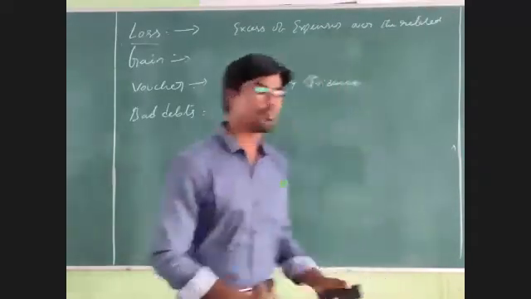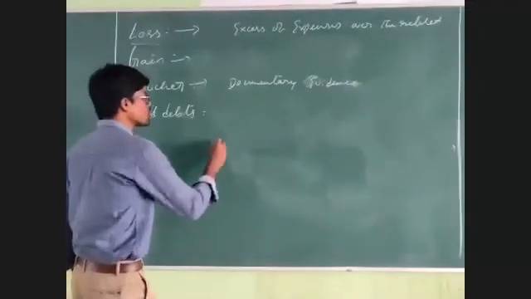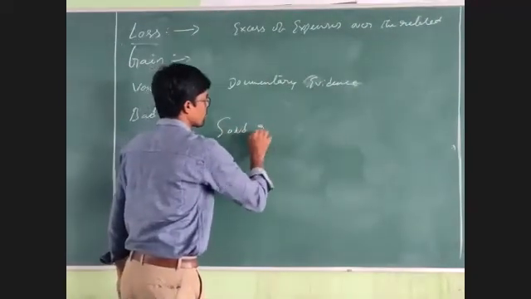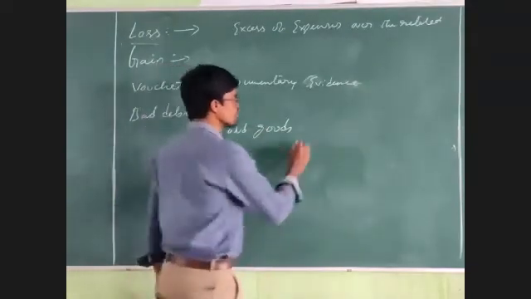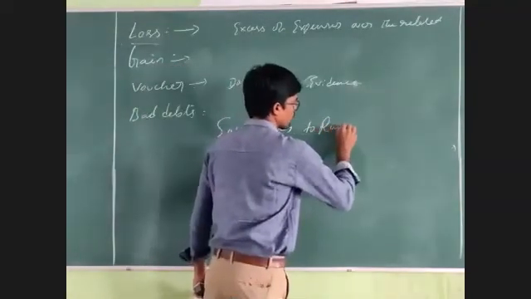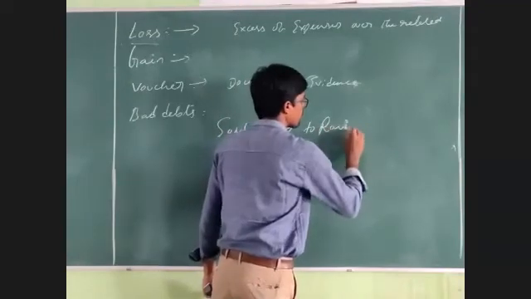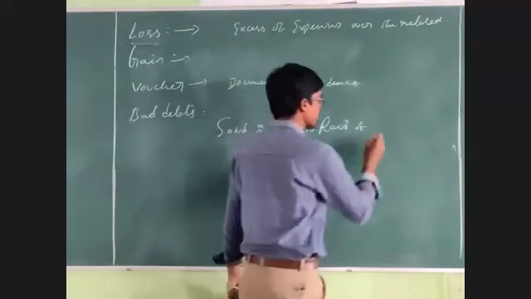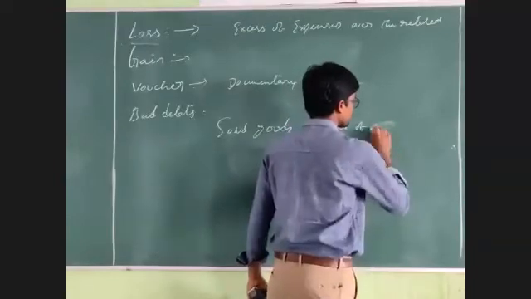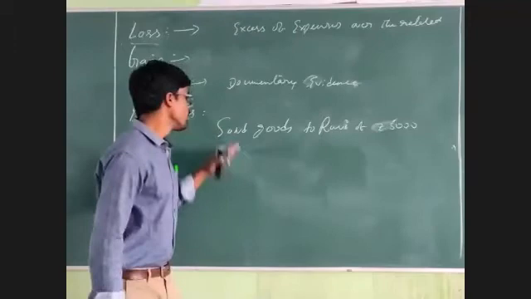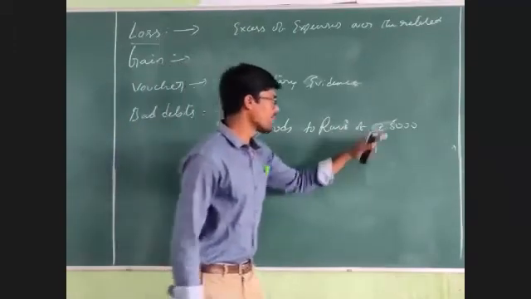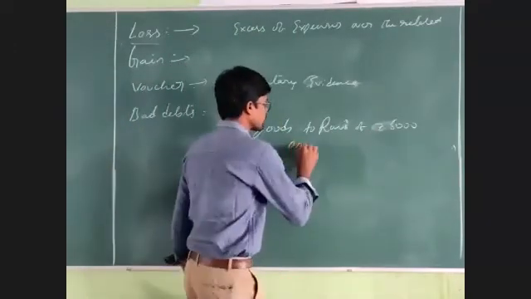Clear? For example, a business concern sold goods to Ravi of rupees 5,000. The business concern sold goods to Ravi of rupees 5,000 on credit.